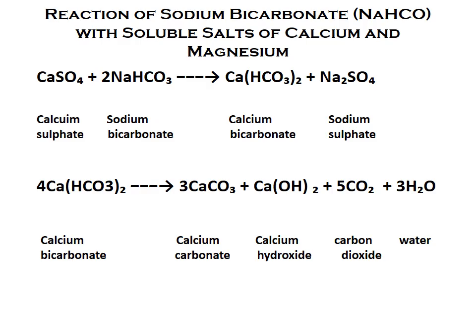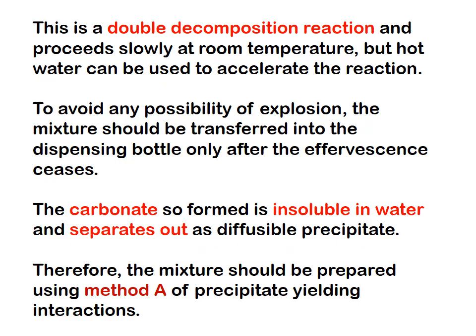In this, the formation of carbon dioxide is a type of chemical incompatibility. We know that this is a double decomposition reaction and it proceeds slowly at room temperature.